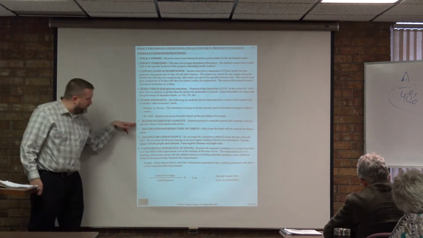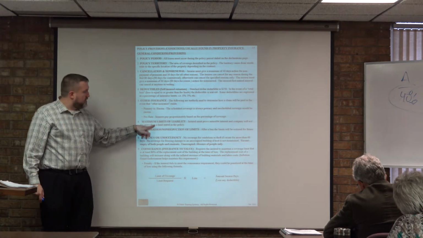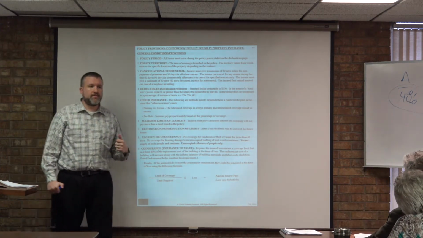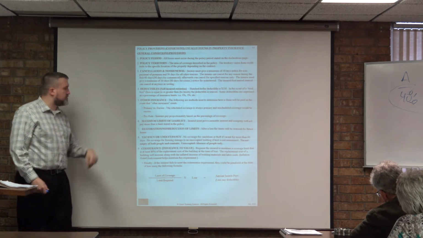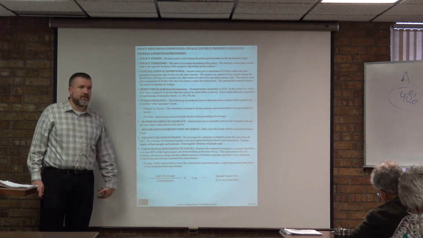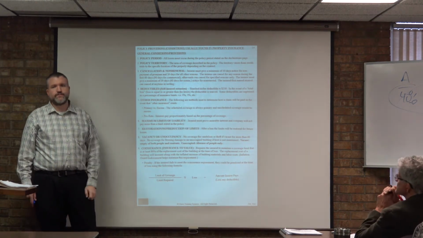And the company will never pay any more than a limit that's stated in the policy. More specifically, the limit is stated on your what? Declaration page. You bet. Okay. So that's the maximum limits of liability provision. Also, the restoration or non-reduction of limits. After a loss, the limits will be restored for future losses.